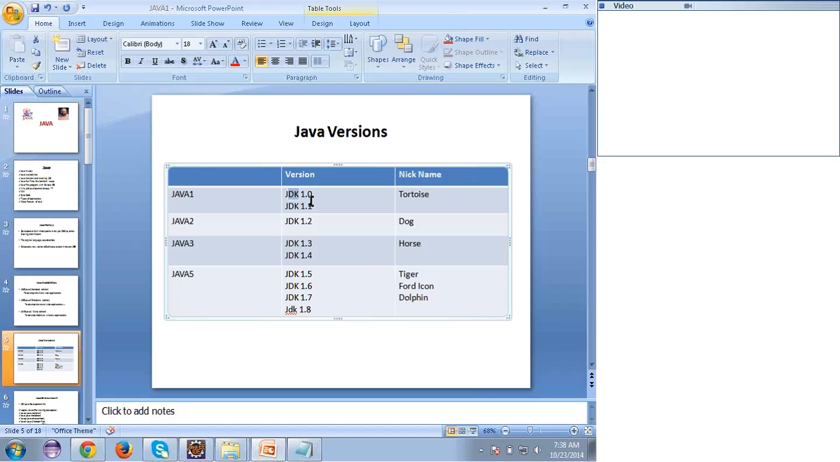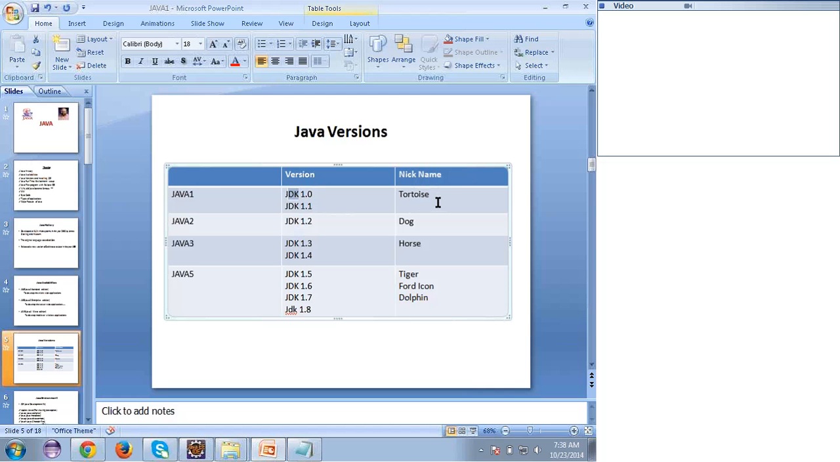Just remember that these are just Java versions. And let's see here, right here we have the nickname, right? Based on the performance, the industry has given names to the versions. Suppose here, Java 1.0 and 1.1, they gave the name tortoise. So based on the performance, the industry has given these names to the Java versions.